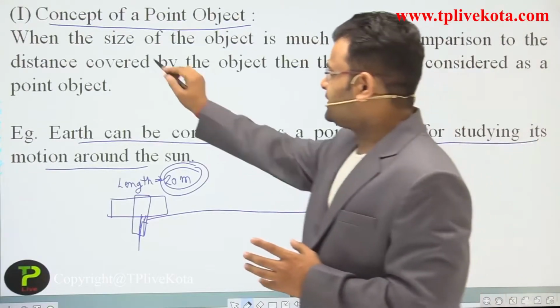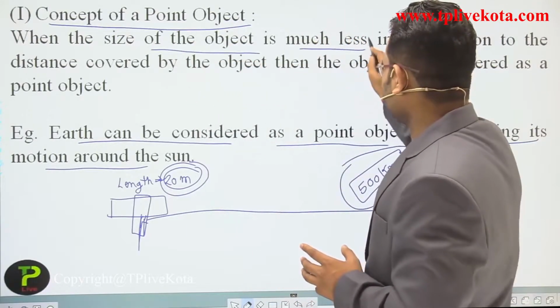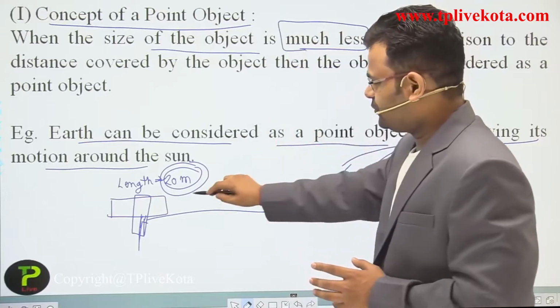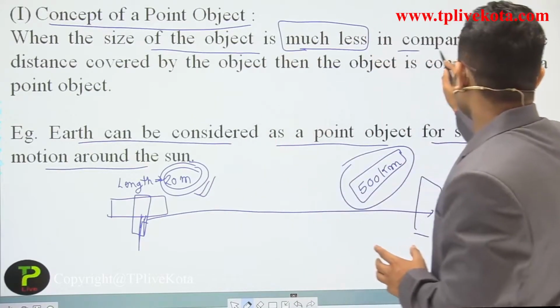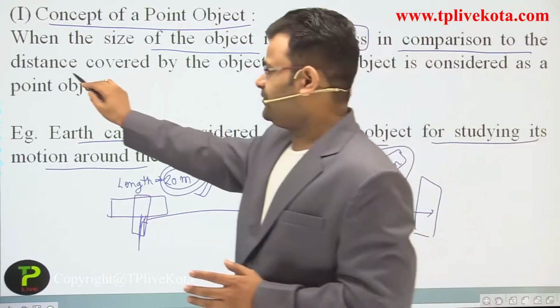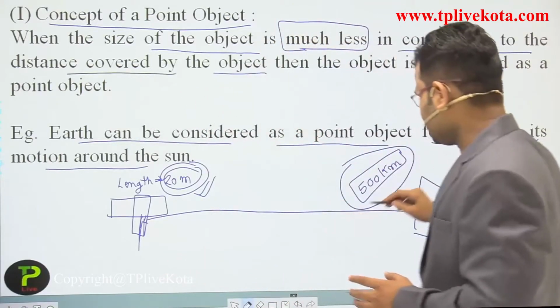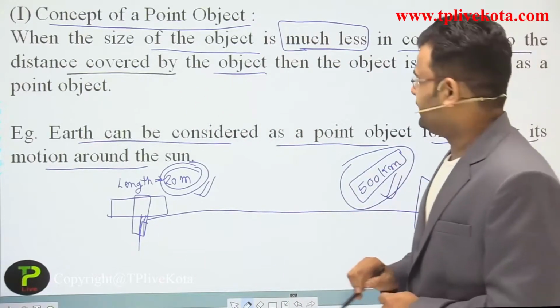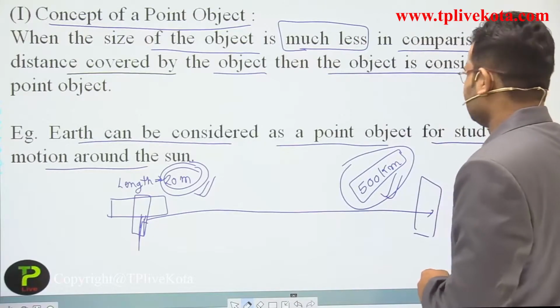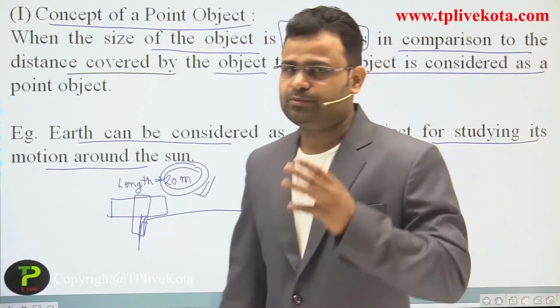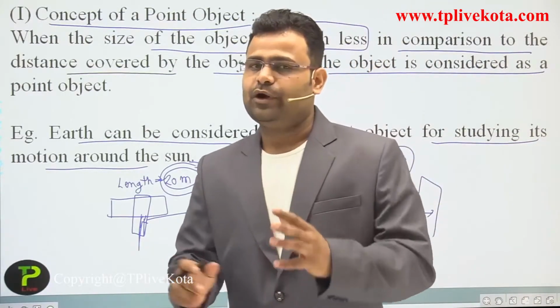Now when the size of an object is much less, just like 20 meters, in comparison to the distance covered by the object, just like 500 kilometers, the object is considered as a point object.